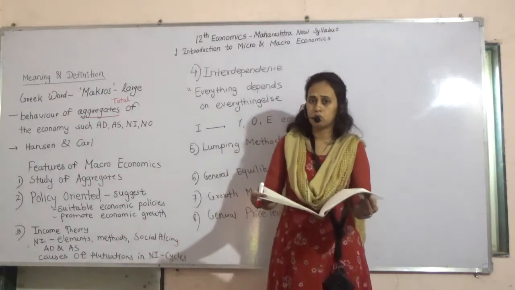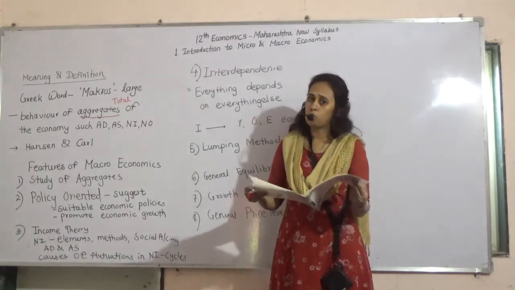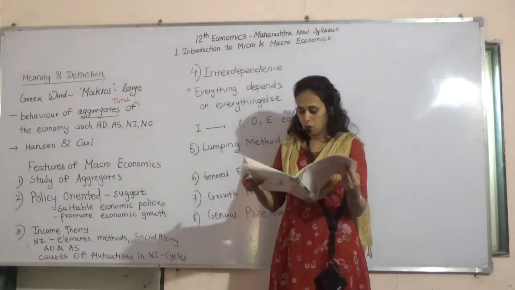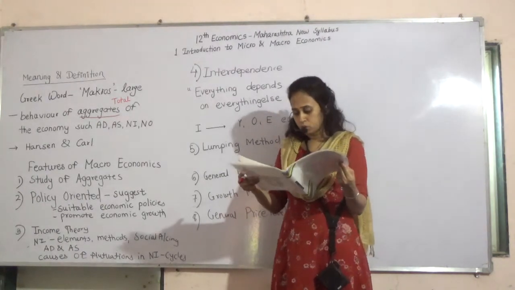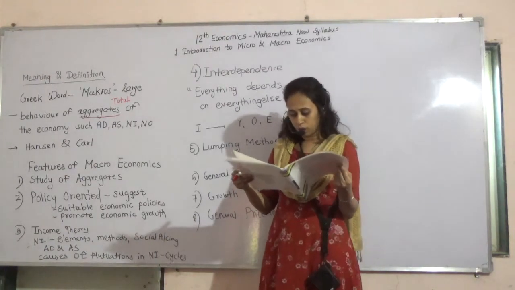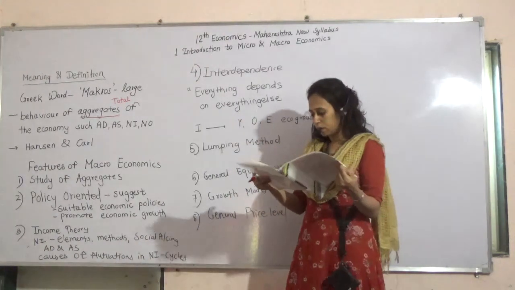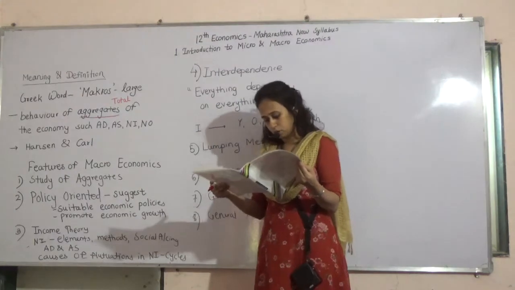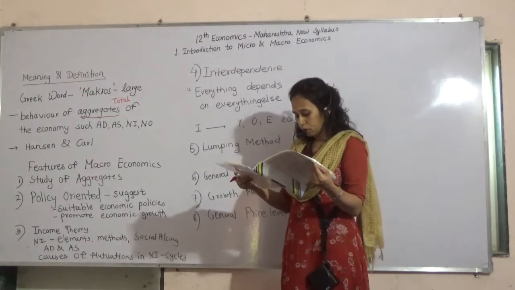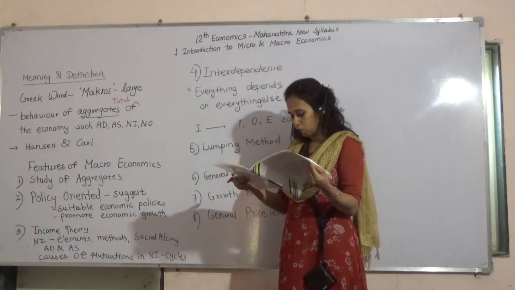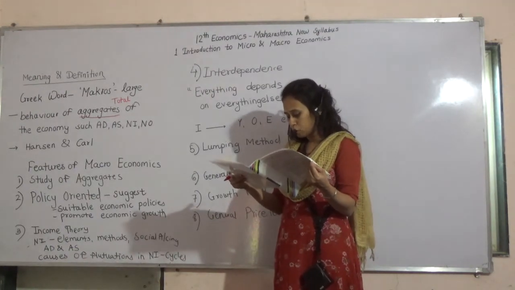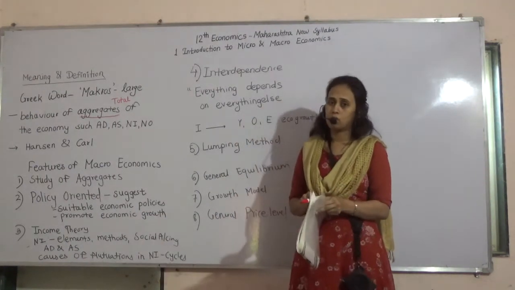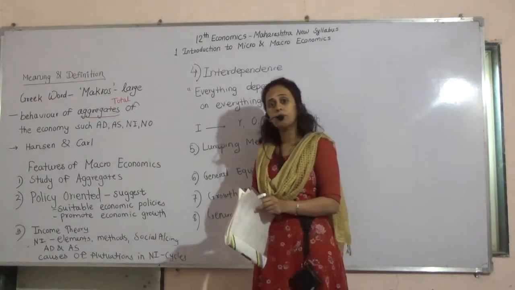He means to say that it deals with the total part, aggregate part of the economy. So employment, total amount of saving, investment, national income, etc. Second definition, Professor Carl: macroeconomics deals with the functioning of the economy as a whole. As a whole means the complete economy.